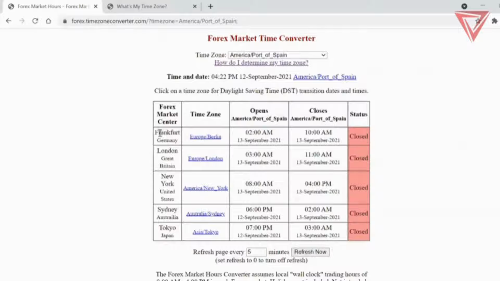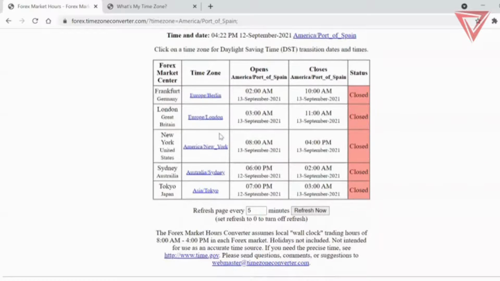Frankfurt would open at 2 a.m. my time and close at 10 a.m. my time. You could also see that London opens at 3 a.m. and closes at 11 a.m. If you notice, Frankfurt and London overlap one another. New York session, which is the United States session, opens at 8 a.m. my time and closes at 4 p.m. my time. Sydney opens at 6 p.m. my time and closes at 2 a.m. my time. And then finally, Asian session opens at 7 p.m. my time and closes at 3 a.m. my time. It's actually very easy to understand.